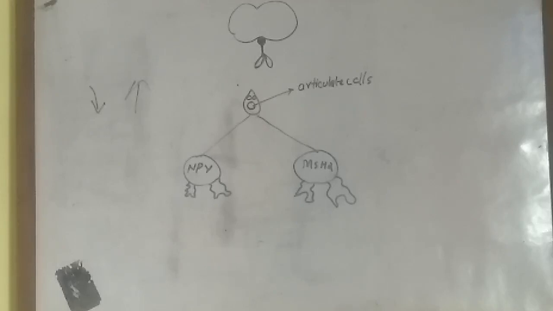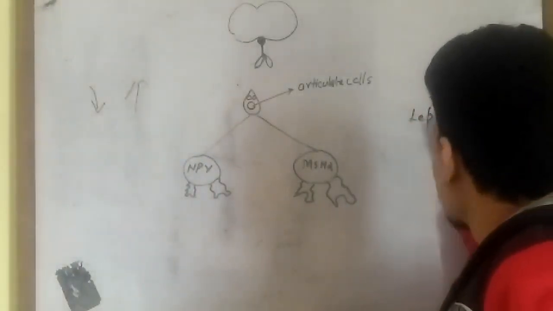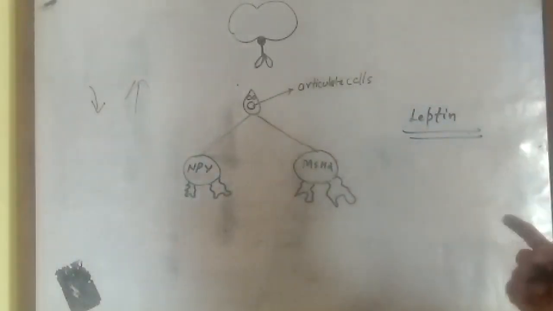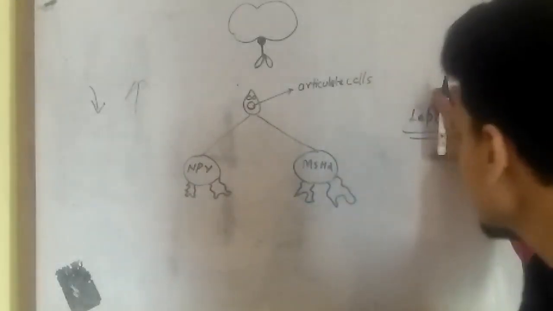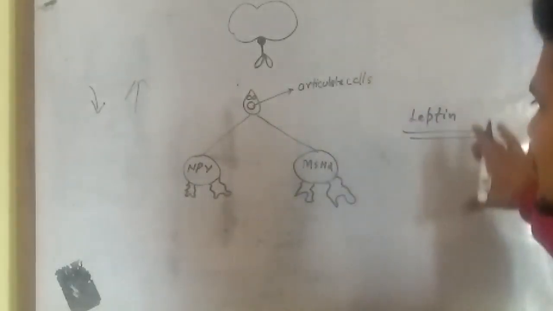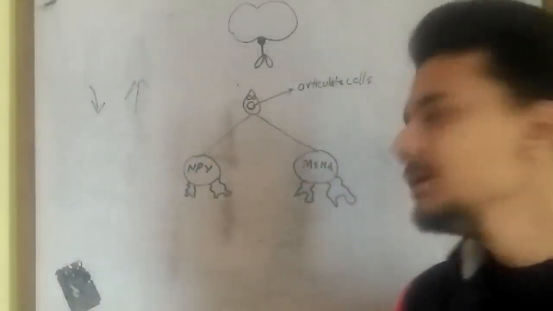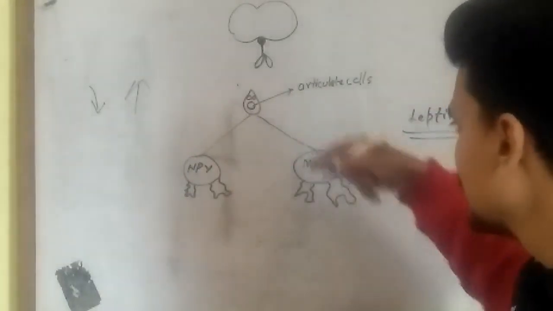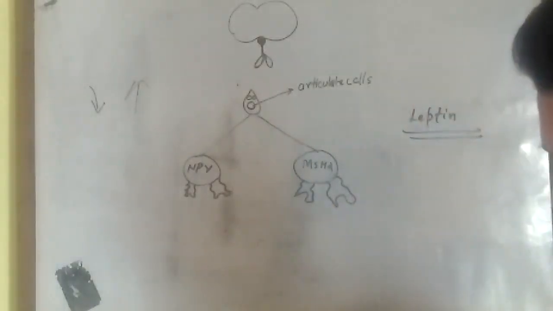Now the primary thing over here is to go for leptin. Leptin is a peptide. Leptin is another hormone that has been generated for this inducement of the appetite, and we will not focus solely on leptin here, but the crosstalk is very important to discuss here. We will discuss in another video what leptin is in detail and how it induces both the suppression and activation of the appetite, right?